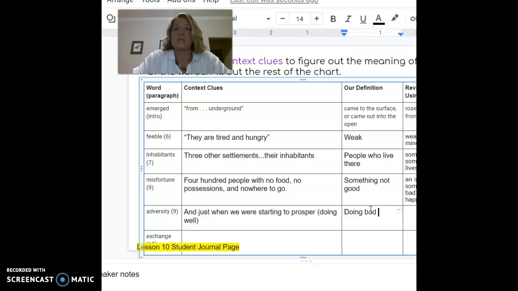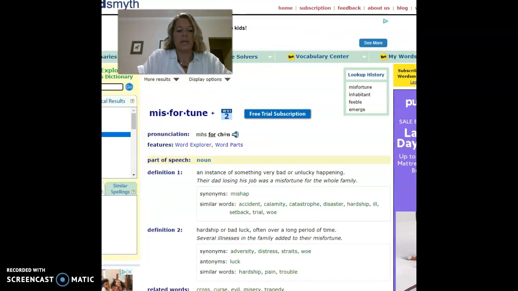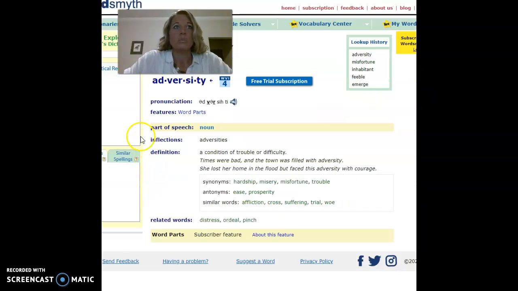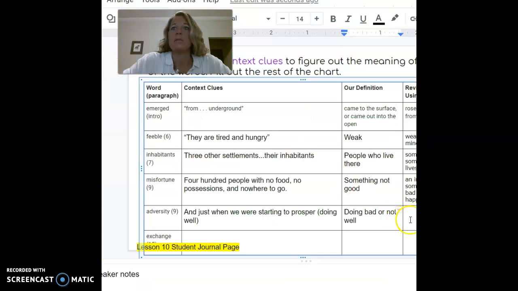That's not the best choice of words, but doing bad or not well. And I'm going to check myself and see what happens. Adversity. Okay, and it says a condition of trouble or difficulty, so a time of trouble, which goes with what we said.